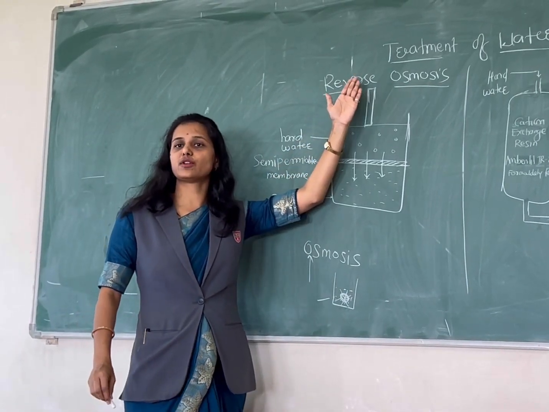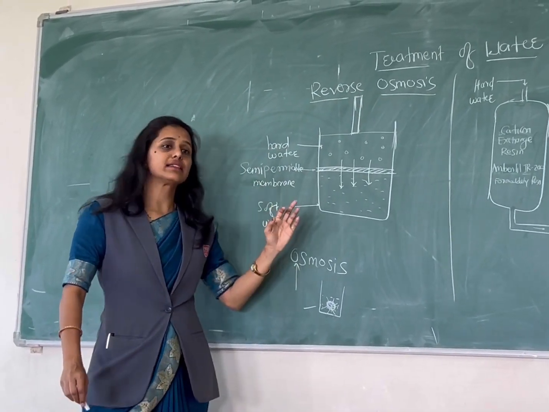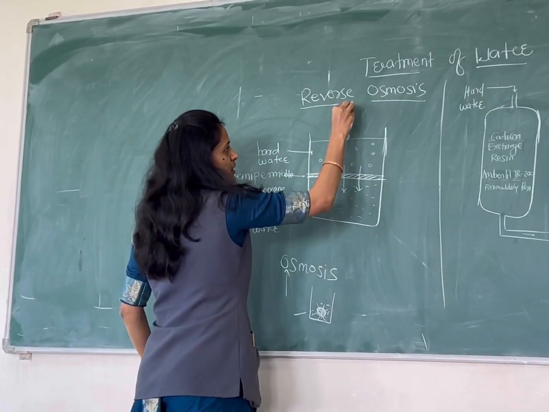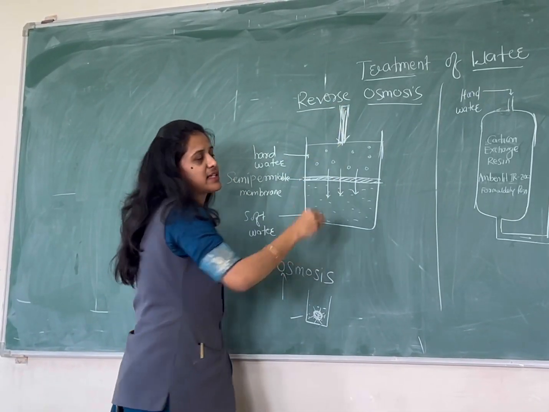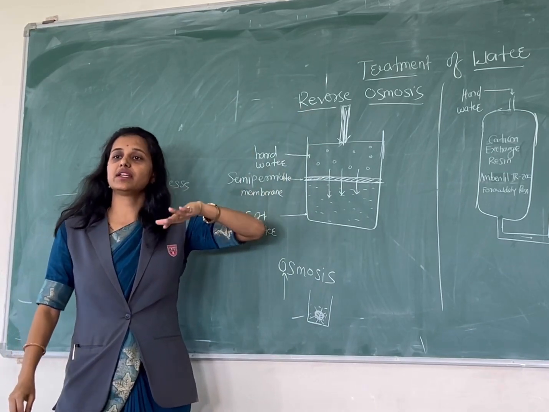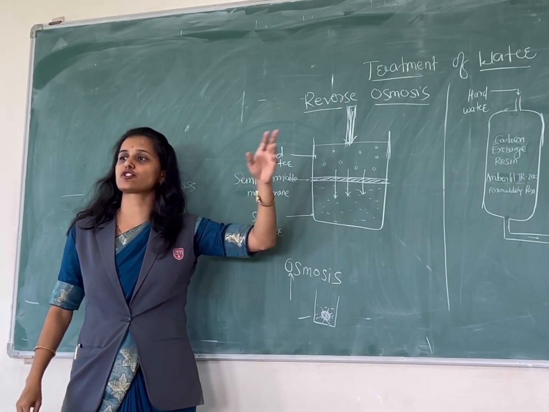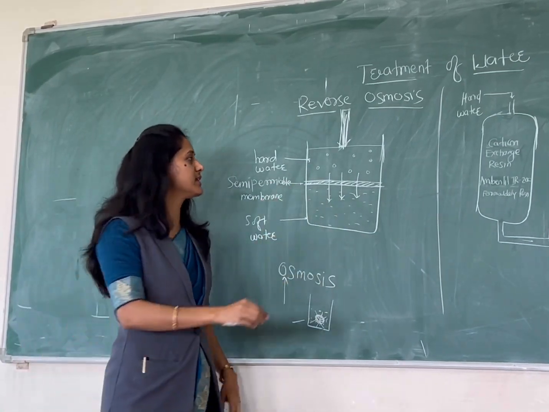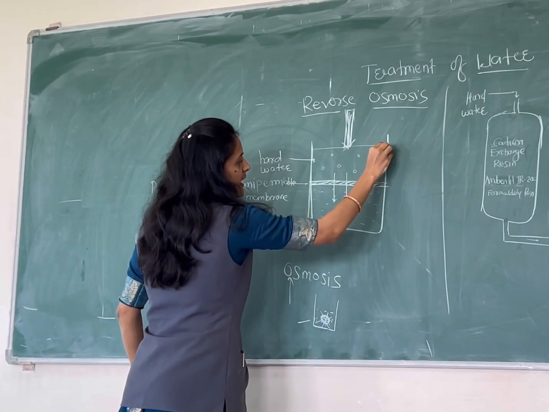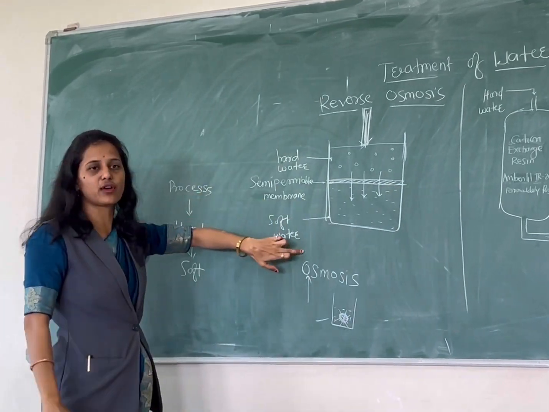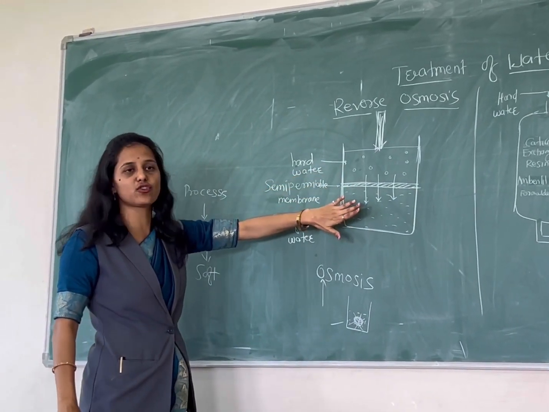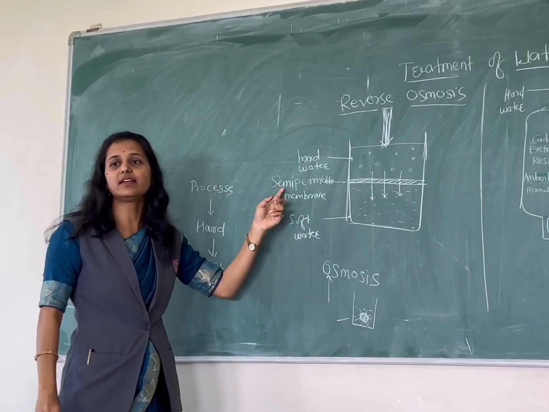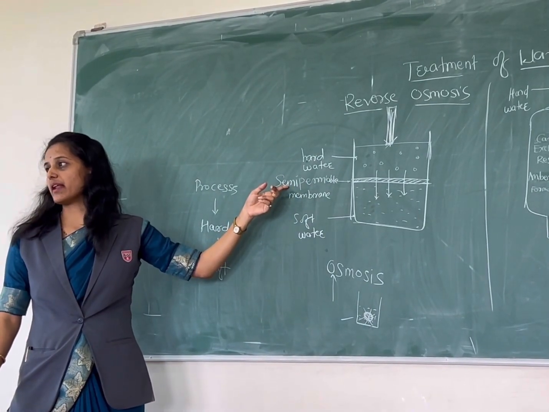Reverse osmosis takes place when the hydrostatic pressure which is applied reaches or exceeds the osmotic pressure. Suppose consider this is the tank. In this tank, the hard water and soft water are there, and they are separated by the semi-permeable membrane.